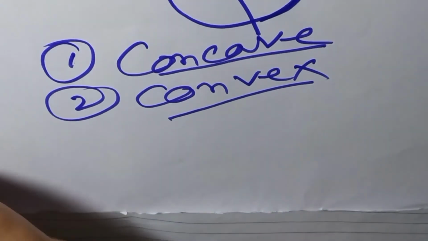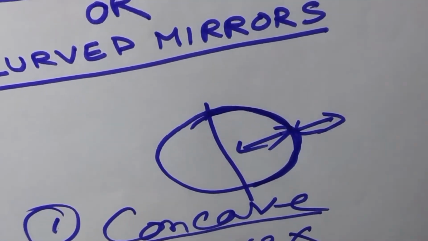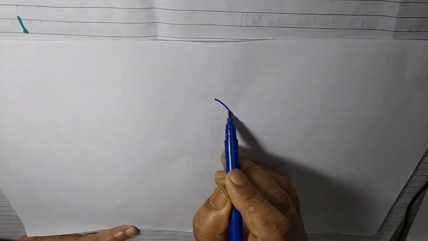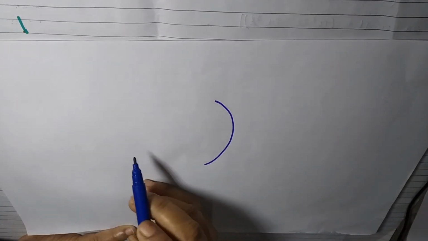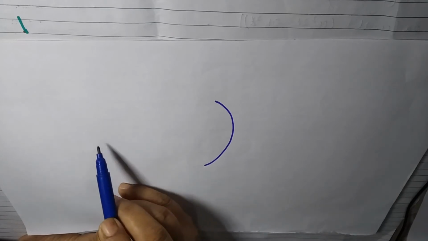Now, in a concave mirror or a convex mirror or any spherical mirror, there are some points, and these points are all imaginary points.